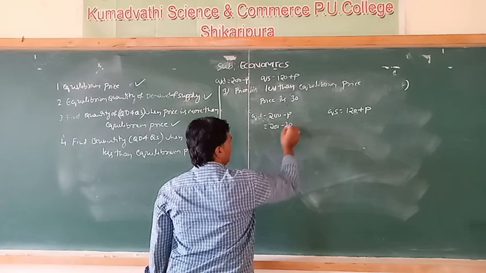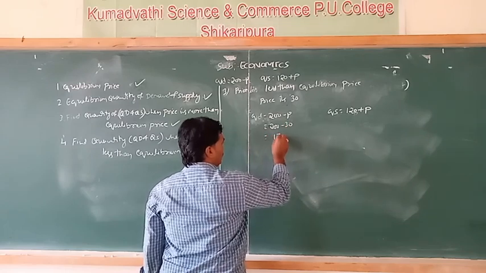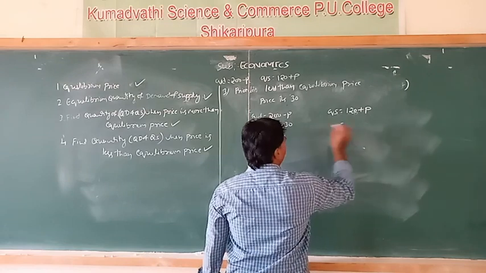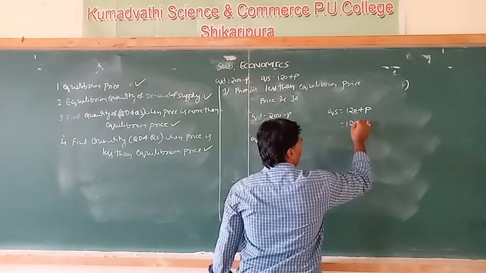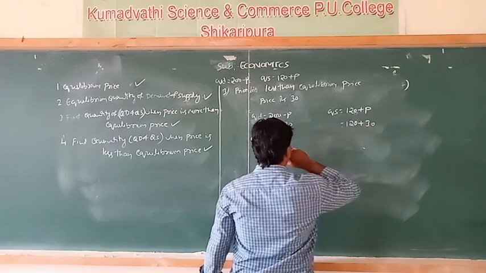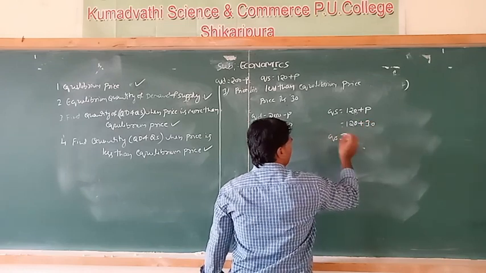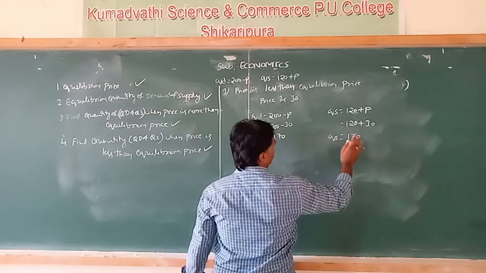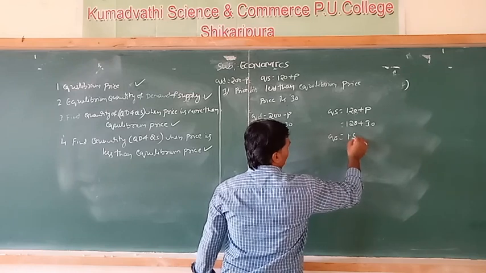200 minus 30 is equal to 170. QD is 170 and QS is equal to 120 plus P, 120 plus 30, that is QS is equal to 150.